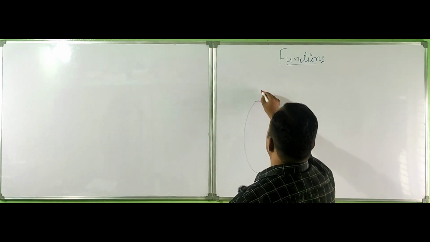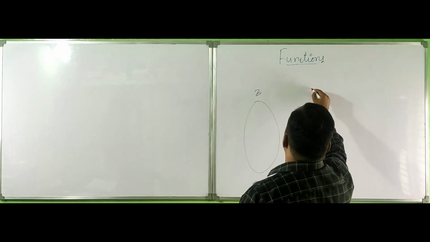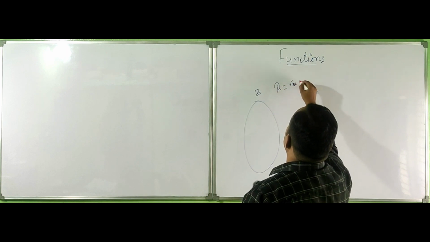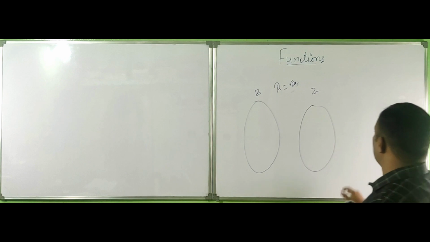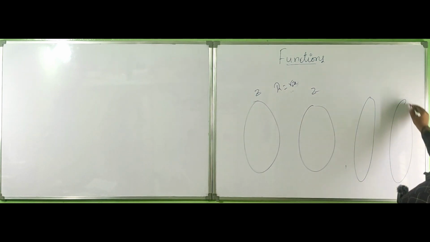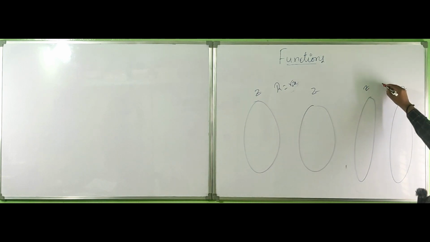Integer values. This is Z, and this is Z, and the relation I'm taking here is root x. Again I'm taking another relation. This is also Z, and this is also Z, and here R I'm taking as the x square relation.